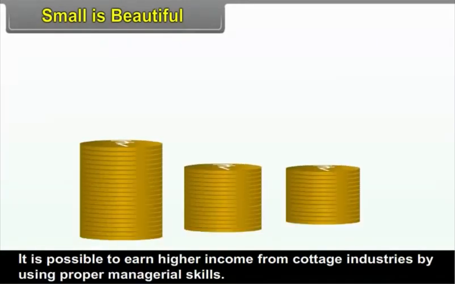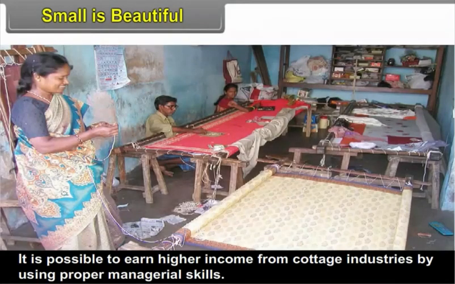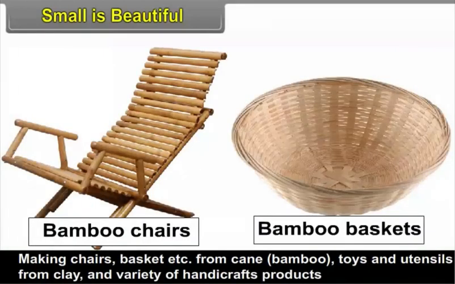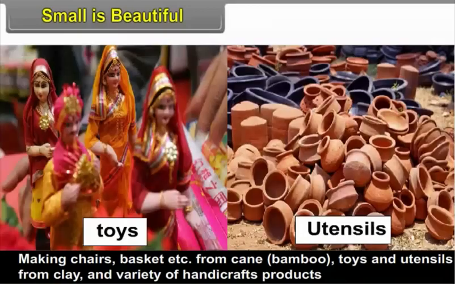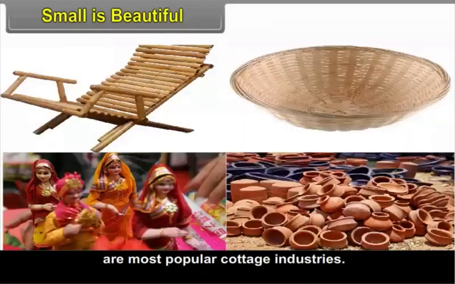It is possible to earn higher income from cottage industries by using proper managerial skills. Making chairs, baskets, etc. from cane, that is bamboo, toys and utensils from clay, and a variety of handicraft products are the most popular cottage industries.